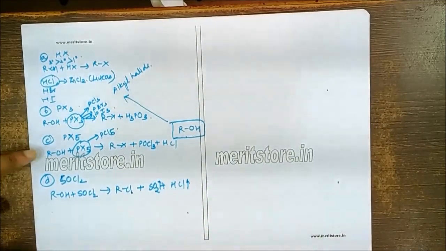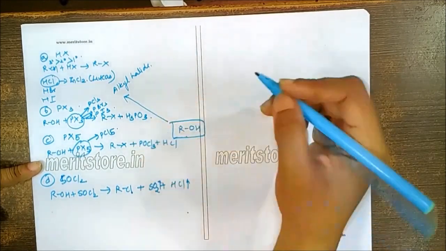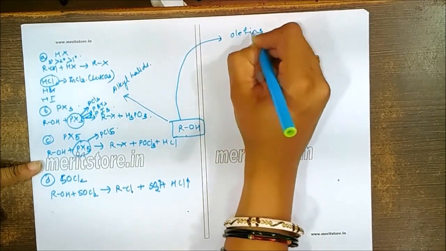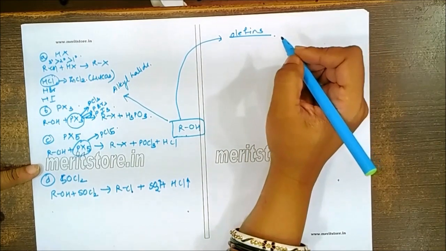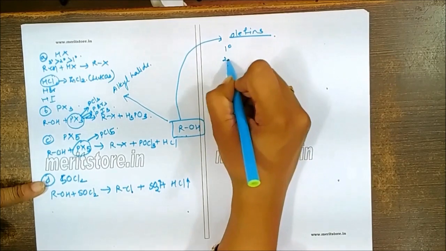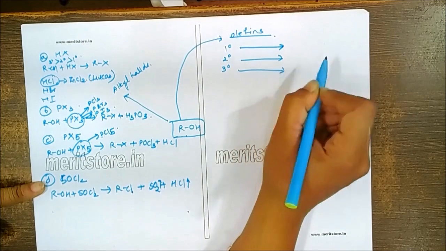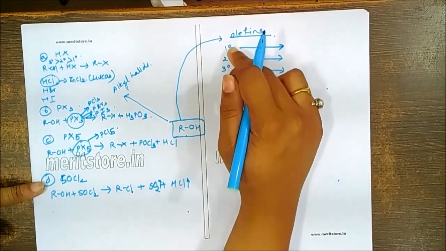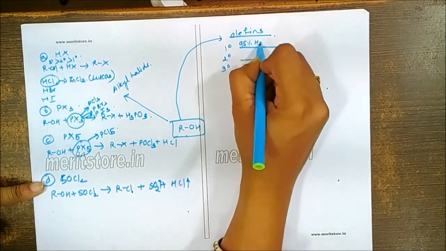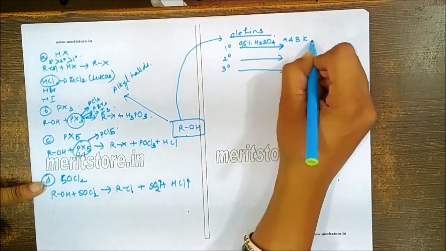We can allow these alcohols to react with concentrated H2SO4 so as to convert them into olefins. But again, depending on which type of alcohol we have, we need a different condition: primary alcohol, secondary alcohol, tertiary. Amongst these, the primary is the least reactive one and hence needs more concentration, around 95% concentrated H2SO4 and high temperature of about 443 Kelvin.